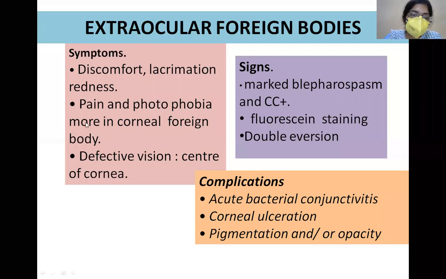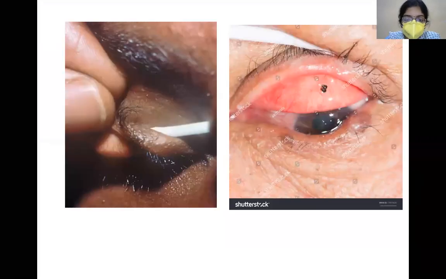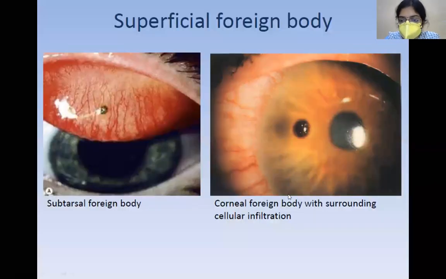Now, what are the symptoms with which they commonly present? Usually they present with foreign body sensation, discomfort, profuse watering and redness, and pain and photophobia are more commonly present in corneal foreign body than a conjunctival foreign body. Okay, because of the sensitized corneal nerves, there is more pain in corneal foreign body. What about defective vision? As you know, the cornea is the main refracting surface. Suppose the foreign body is present in the pupillary center, then obviously the patient will also present with defective vision apart from the other symptoms.